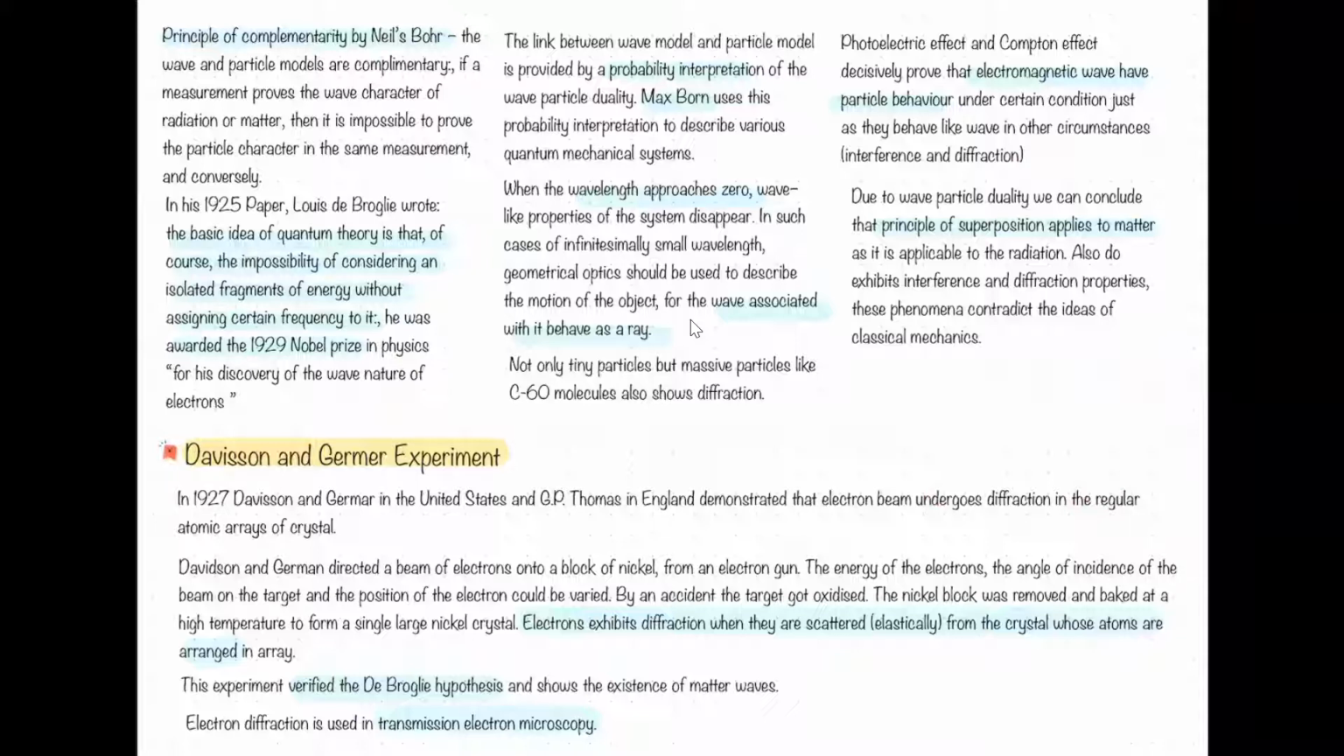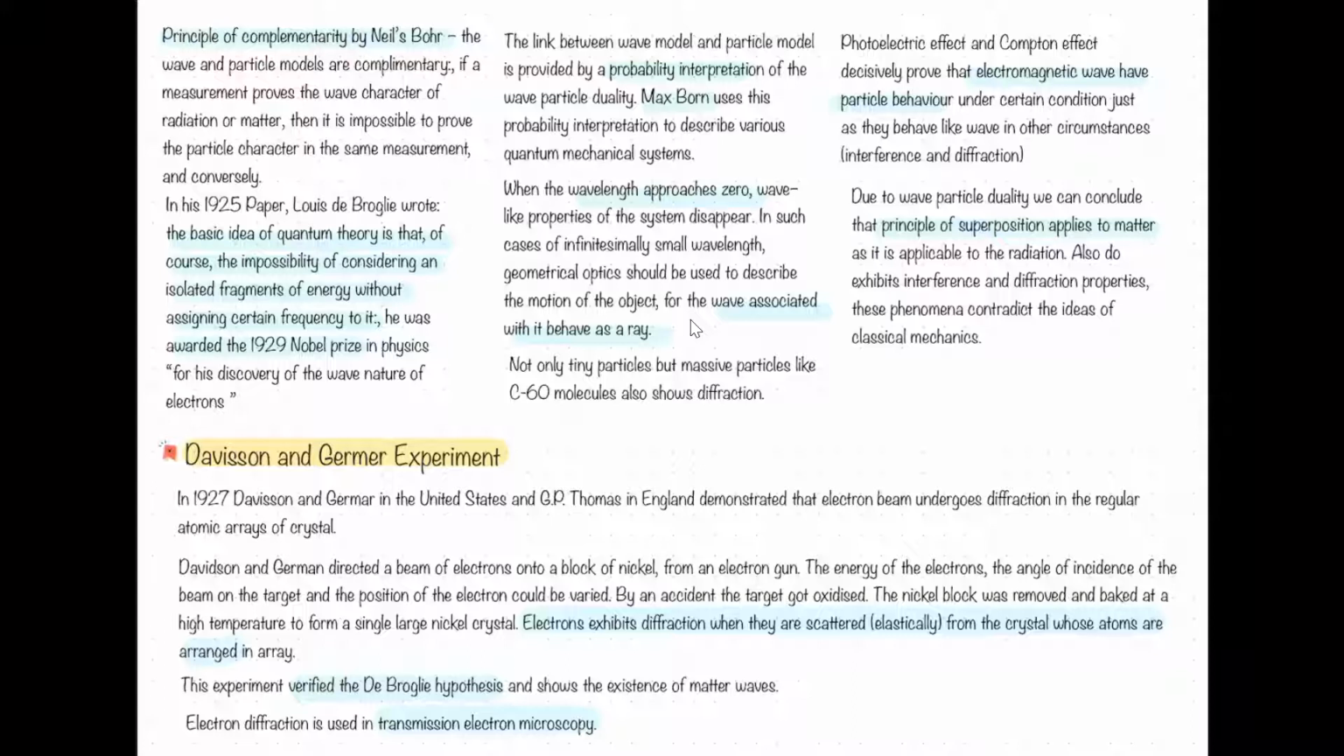These types of questions get solved in 2 to 3 lines. So what will you write? These are the things you should write. The first one is the principle of complementarity by Niels Bohr: either it can have the matter or it can have the wave characteristic, not both. So this was the principle of complementarity by Niels Bohr.